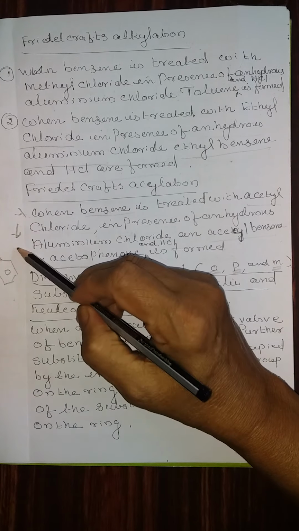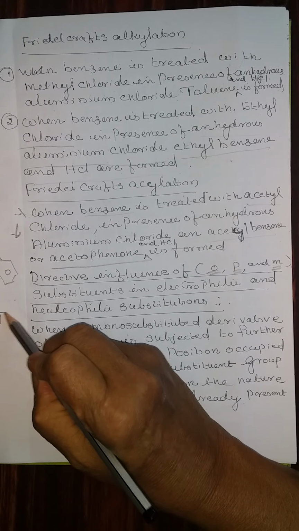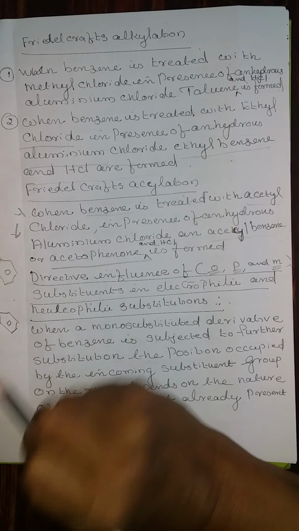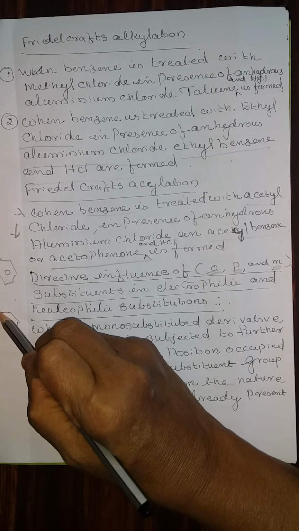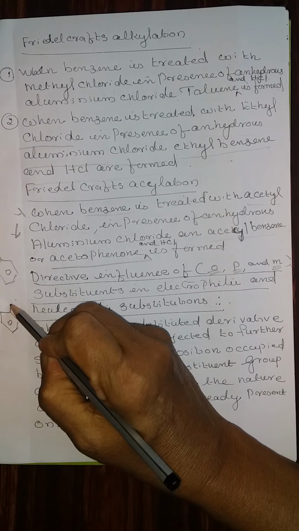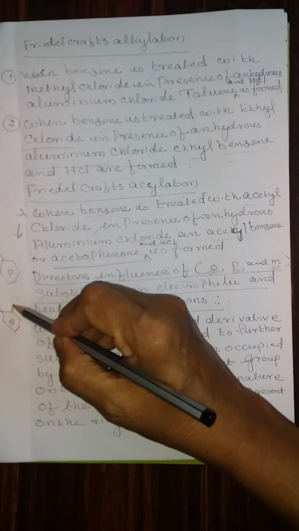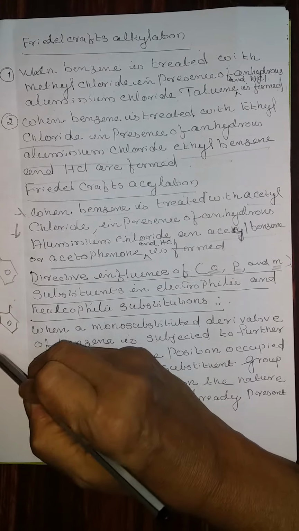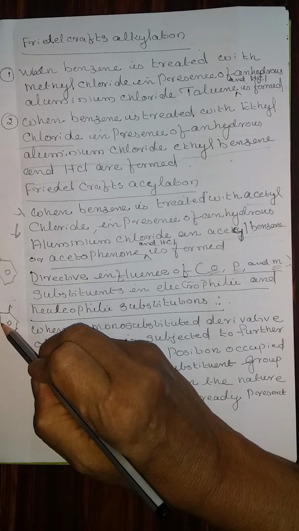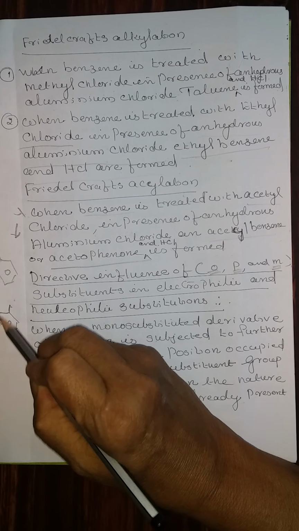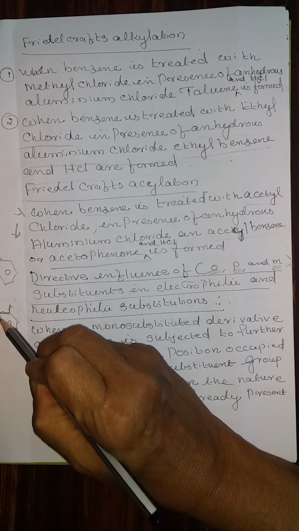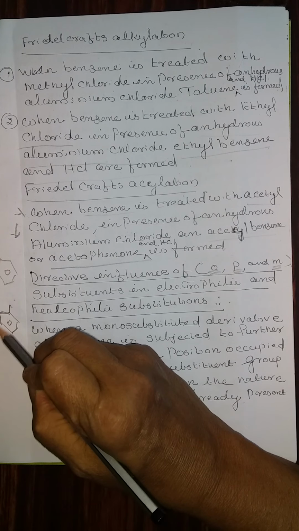In a benzene ring, the positions 1, 2 are called ortho position. And on the other side also, if it comes, that is 1, 6, it is called ortho.